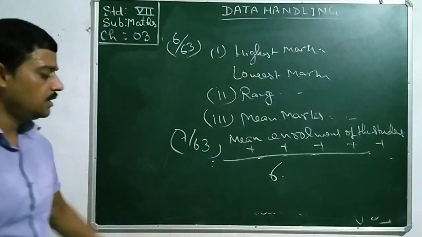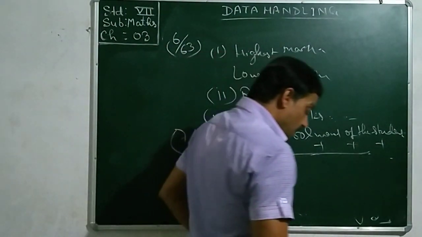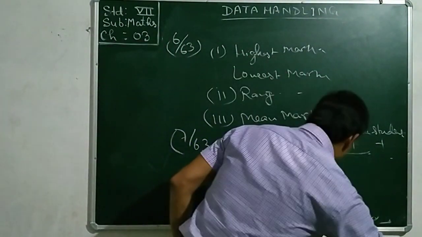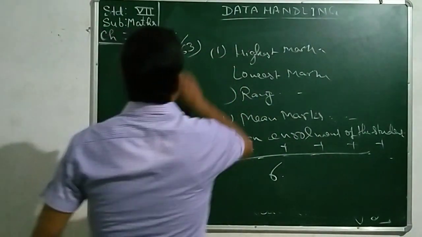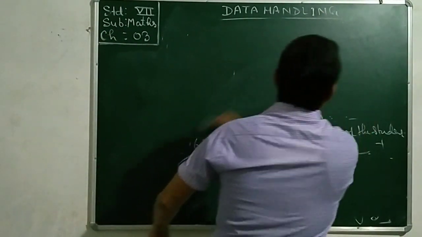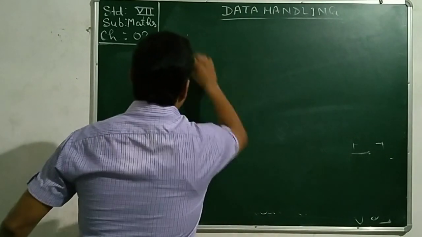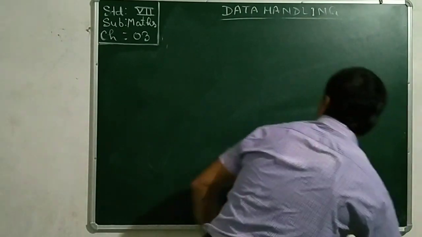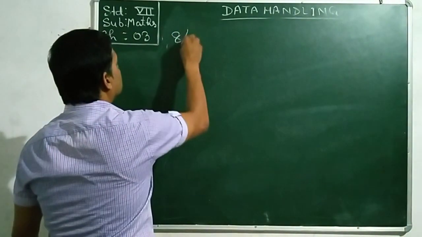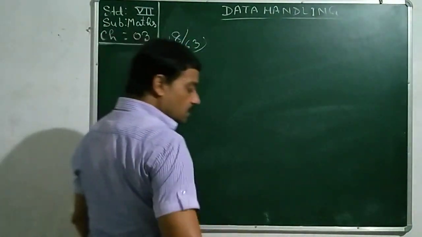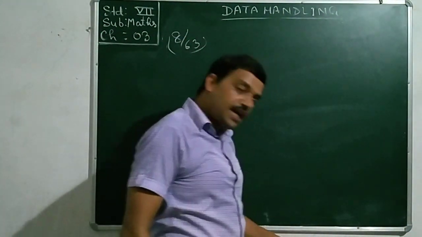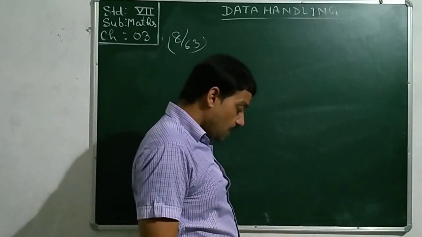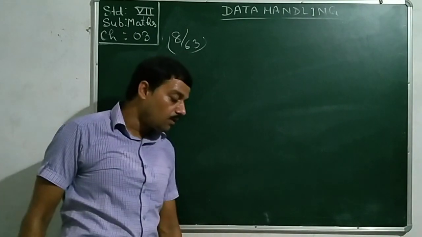Do it yourself. Come to the 8 number sum. In the 8 number sum also, let me see what is given. Rainfall is given in millimeters, and you are asked to find the range of rainfall.